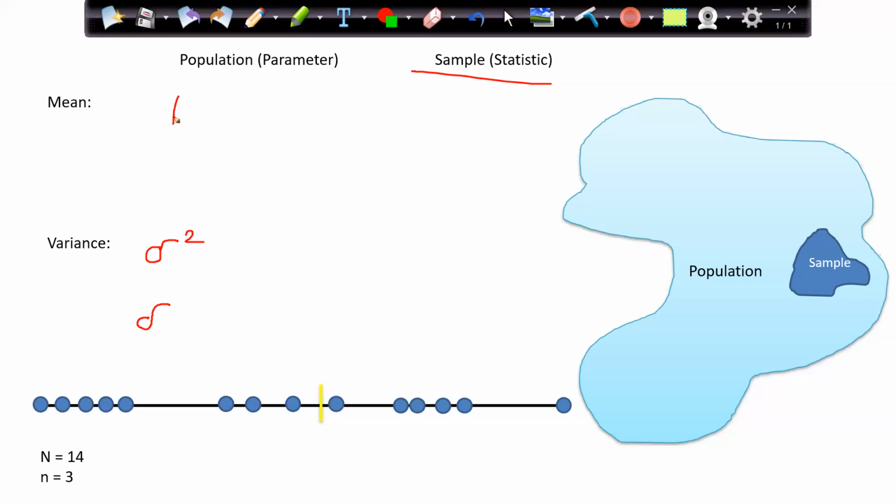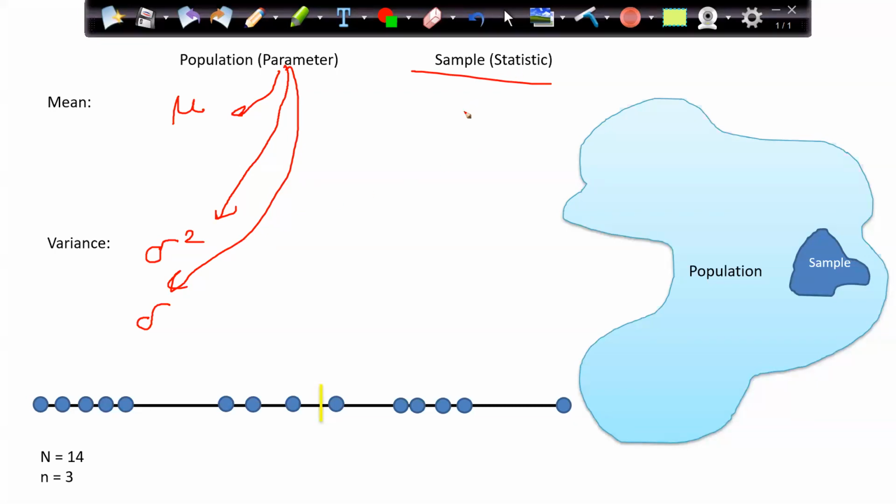Population mean is denoted by mu. And this is actually known as a parameter, population parameter. If someone says that I am finding the population mean, population standard deviation, population variance, then these are known as population parameters.